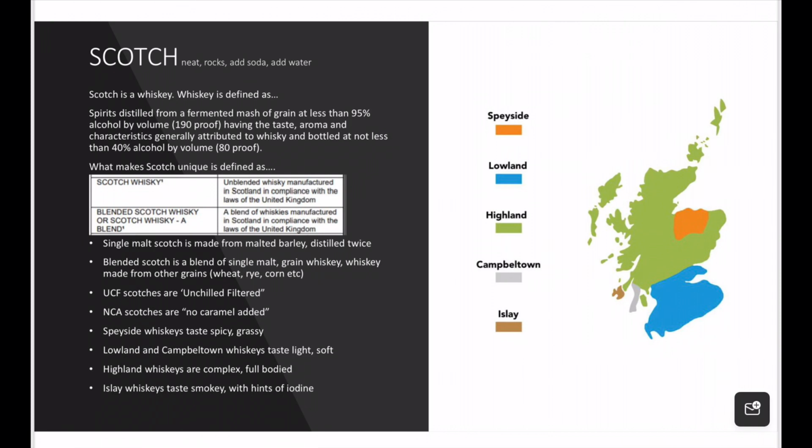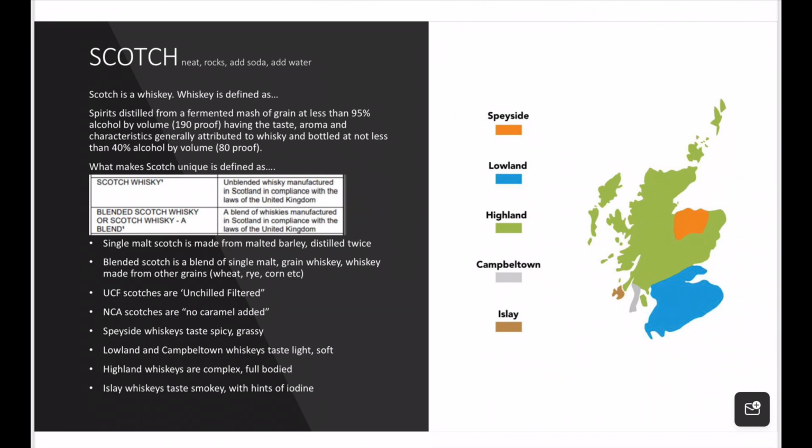We have different types of scotches, including the single malt. This is made from malted barley distilled twice in pot stills. Blended Scotch is a blend of single malt, grain whiskey, and whiskey made from other grains like wheat, rye, and corn, etc. UCF Scotches are unchill filtered. NCA Scotches are no caramel added.